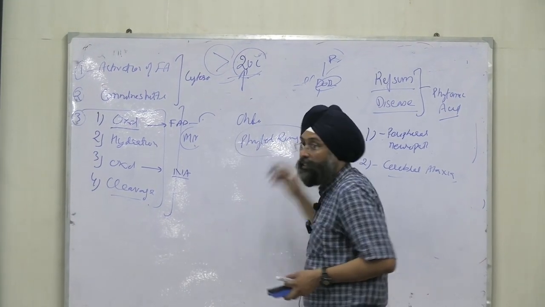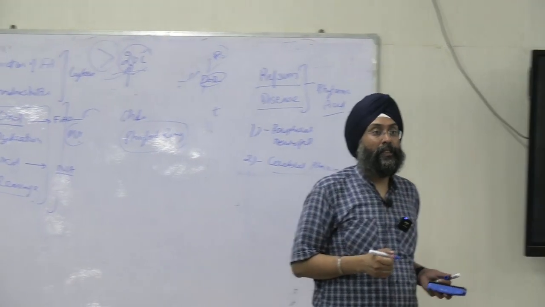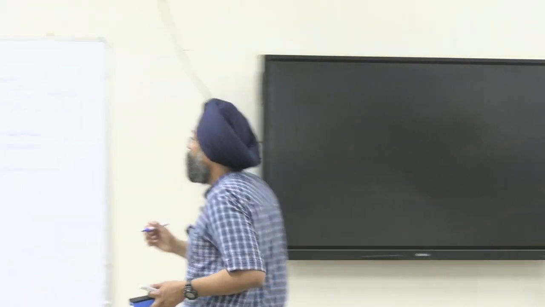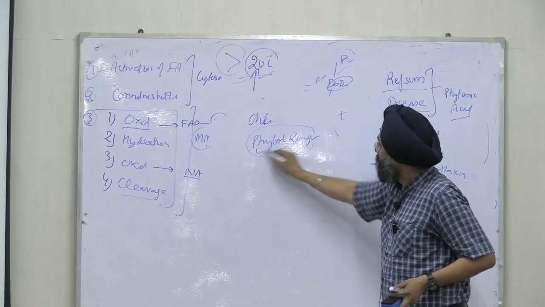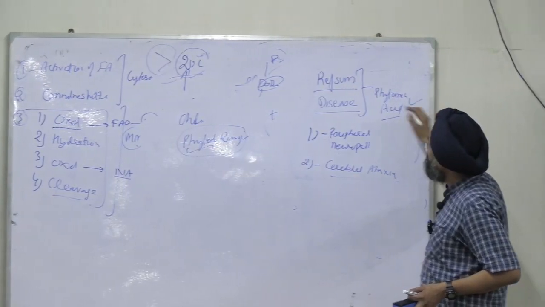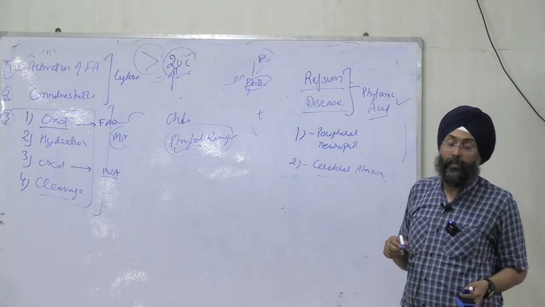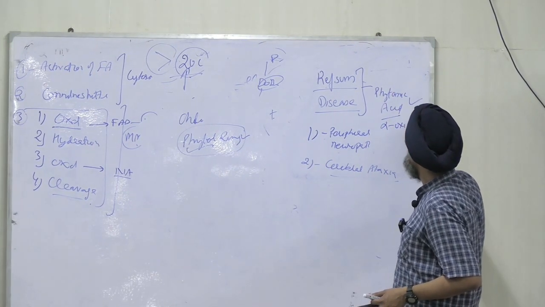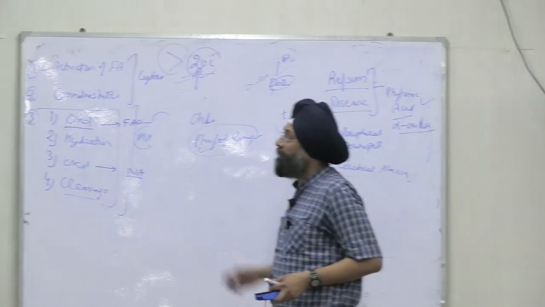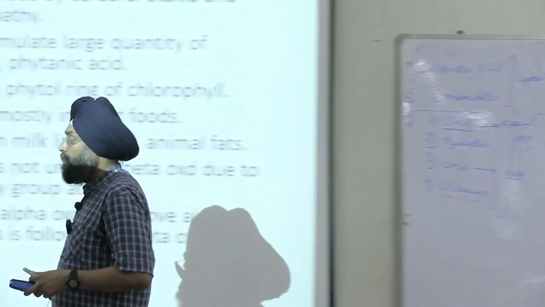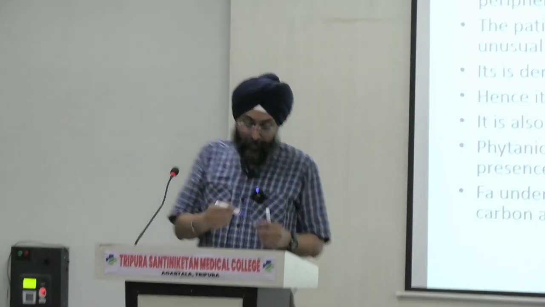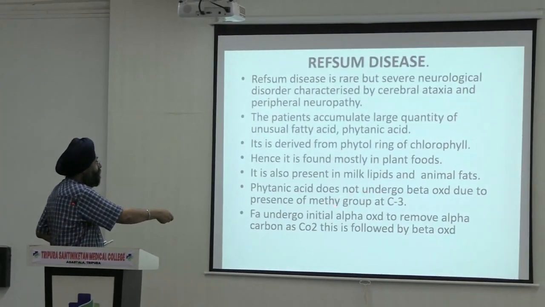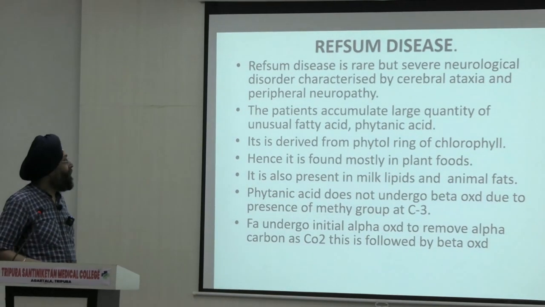Anybody who knows, just raise hands. Backbenchers, does anyone remember the phytol ring in chlorophyll? Phytol ring, phytanic acid, this disease. So there is deficiency of phytanic acid alpha oxidase. In phytanic acid, there is presence of methyl group at carbon 3 here. So it will not undergo beta oxidation properly.